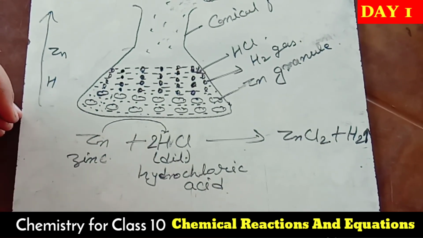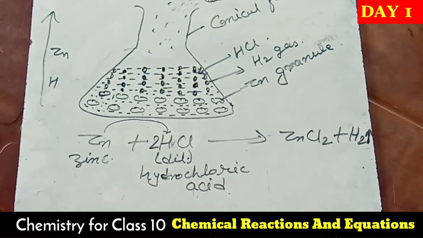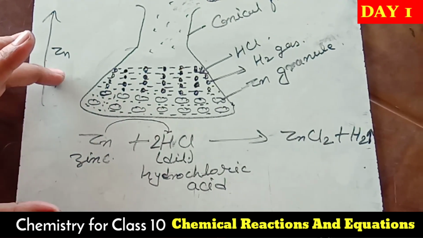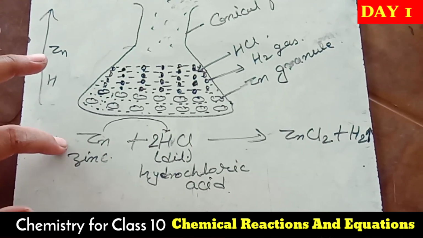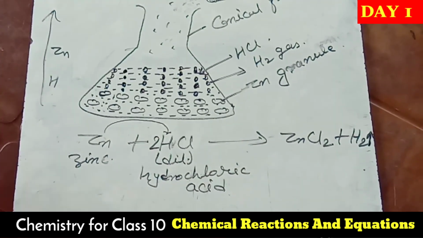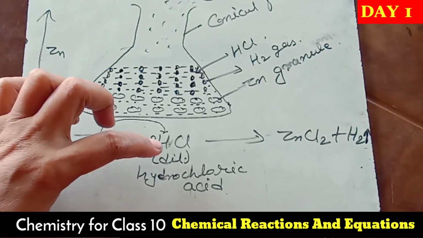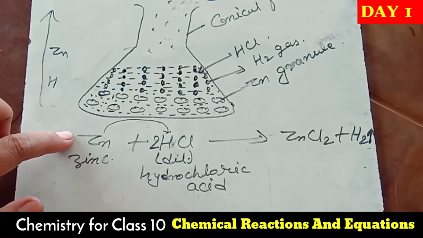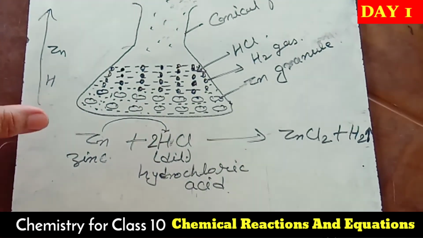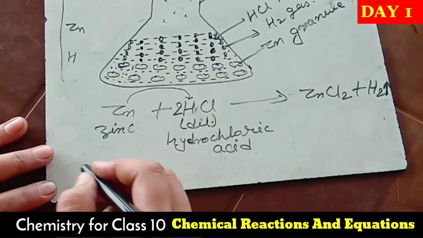In this chapter, the next topic is the types of chemical reactions. In the types of chemical reactions we will read about displacement reactions also. So this is a kind of displacement reaction, where the metal displaces the hydrogen. The reason is that this metal is more reactive than hydrogen, and it is mentioned in the reactivity series also. So the first example is clear.